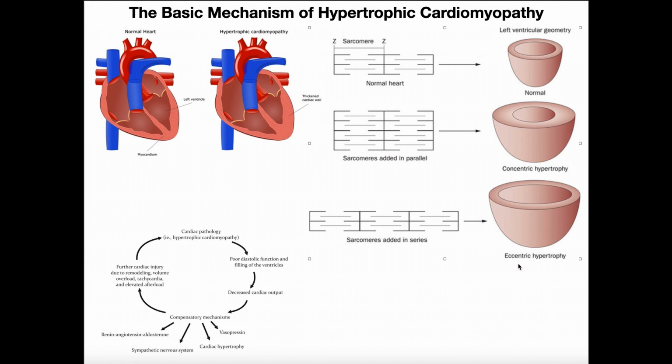And the major way you get eccentric hypertrophy is really aerobic exercise. So I would actually expect somebody who does a lot of marathon running, endurance training, that's certainly not me, but they would have more of a heart that looks like this, that is the left ventricle. And so when you add sarcomeres in series like this, you'll notice that the overall thickness of the heart doesn't really change, but it actually enlarges to encompass a larger volume. Notice here the volume that can be contained in there is actually larger than it was in the normal case.